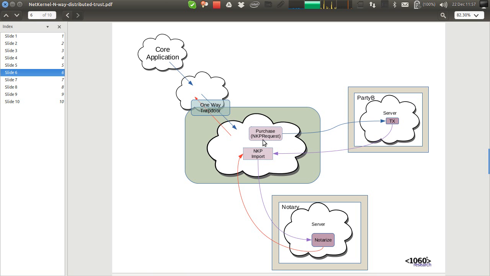Secondly, we make a request with the purchase endpoint, and again this space has no external exposed endpoints in it. It's not like a REST service where you have a web microservice exposed to the outside world. This is completely isolated.